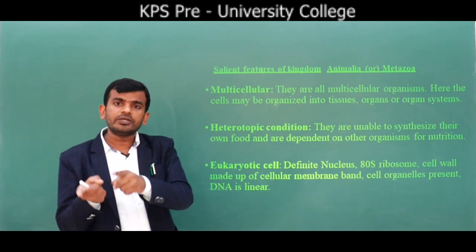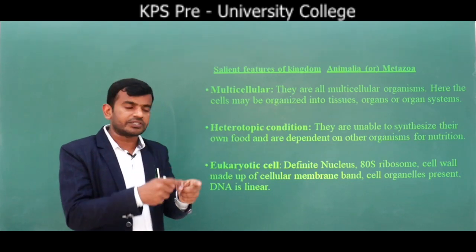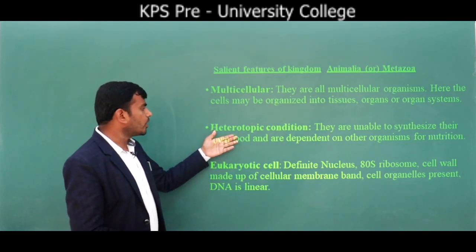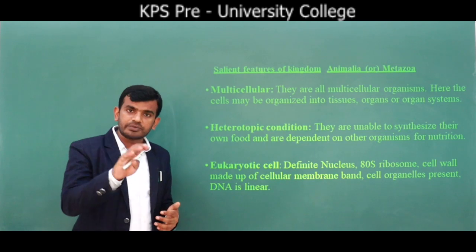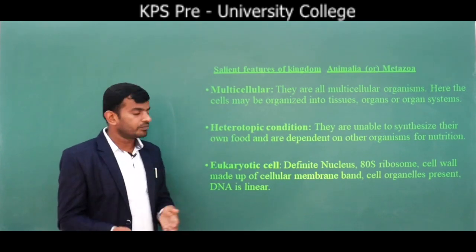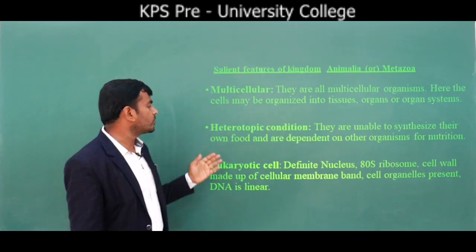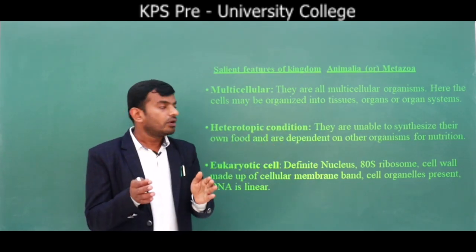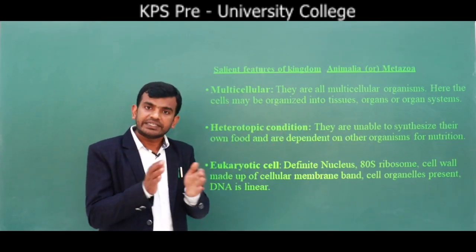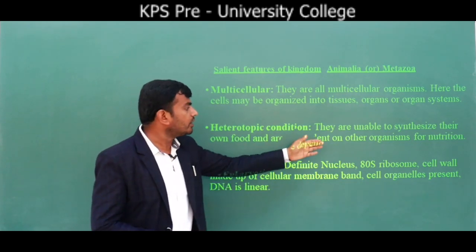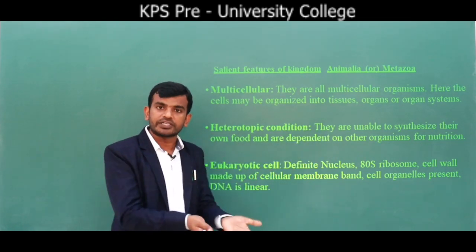Hence, they depend on plants for food and nutrition. And that condition is called what? Heterotrophic condition. And those organisms are called heterotrophic organisms. So, heterotrophic condition means they are unable to synthesize their own food and they depend on organic material, that is plants. They depend on other organisms for nutrition.